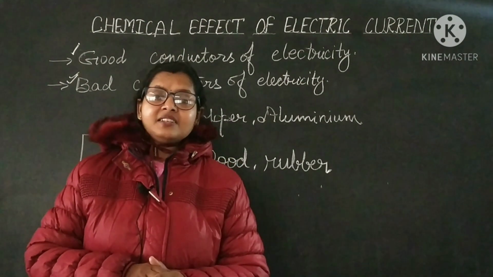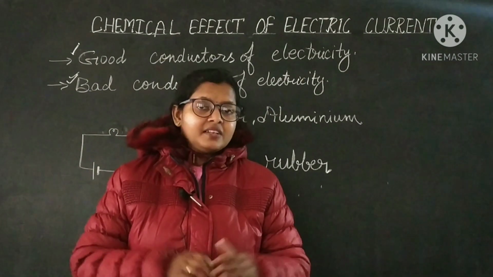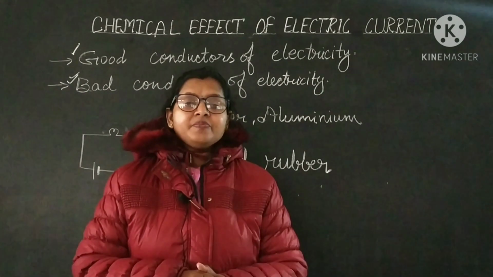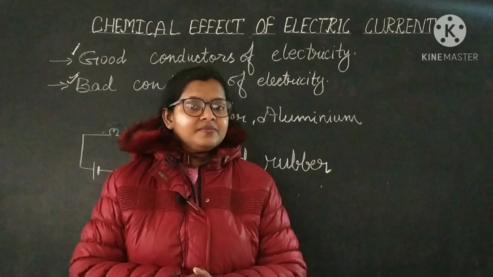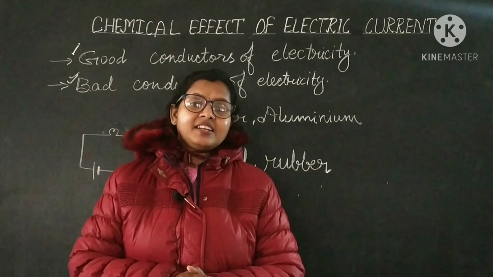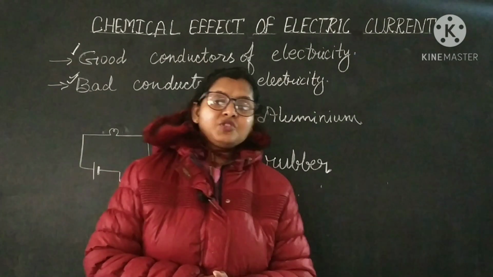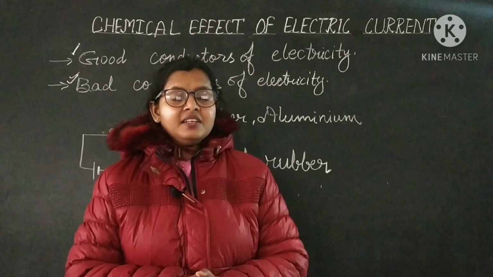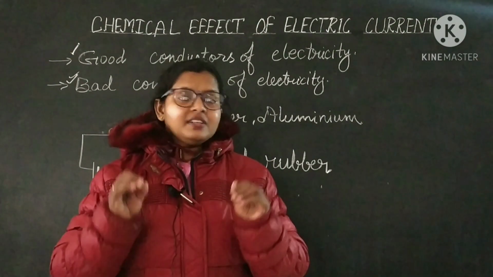We have to make a circuit for testing the liquids, because in this chapter we will see whether liquids conduct electricity or not. So do liquids conduct electricity? Let's check. But at first we have to make a tester, a simple circuit once again, and we have to check that the circuit is working properly or not.